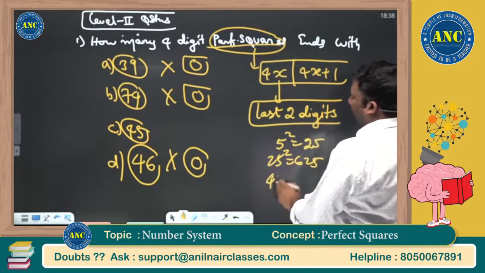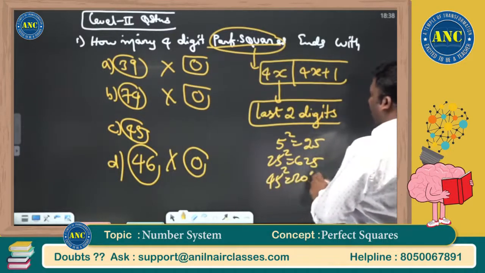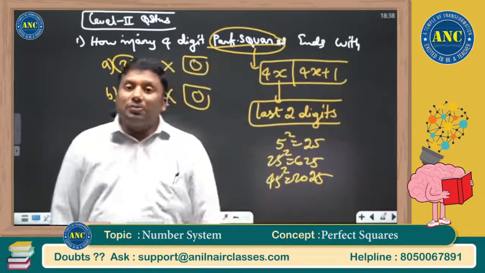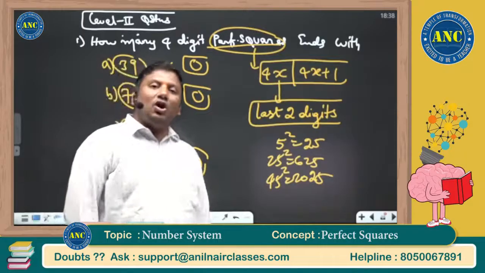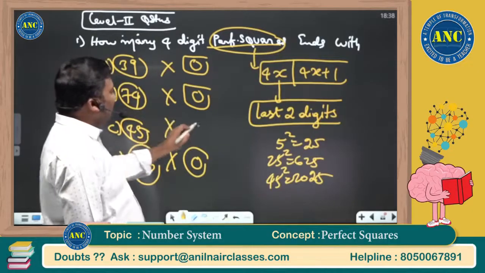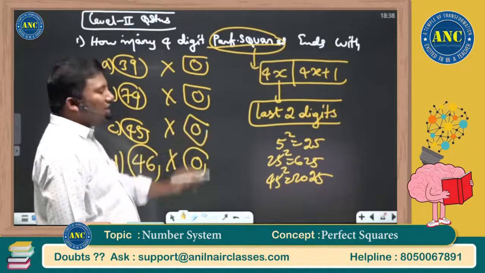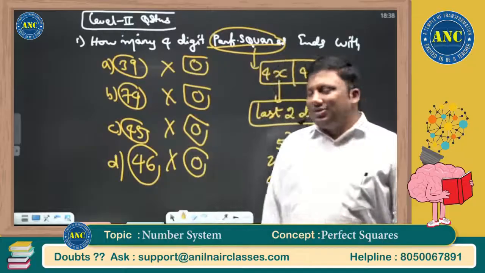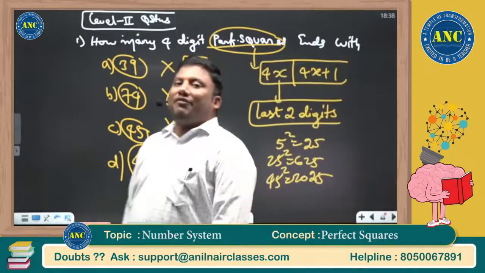45: just now we discussed, if a square is ending with 5, 5 square 25, 25 square 625, 45 square 2025. Any perfect square ending with 5, tens place should always be 2. If a perfect square is ending with 5, this is also not possible. Answer is 0 for all the questions.